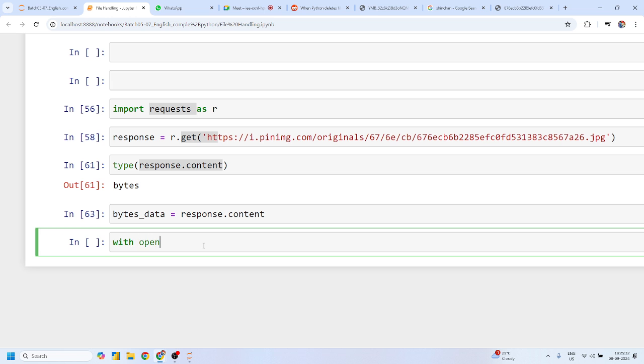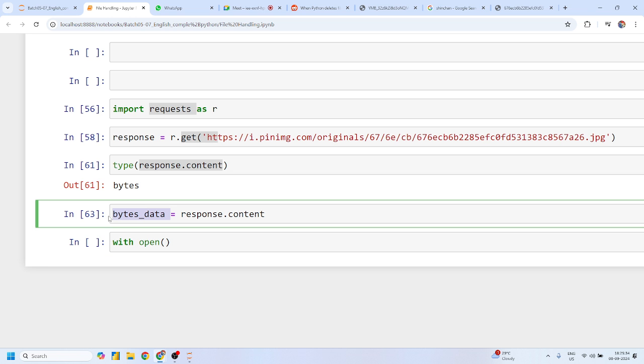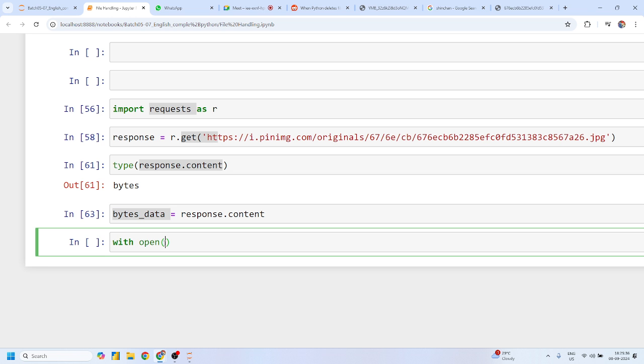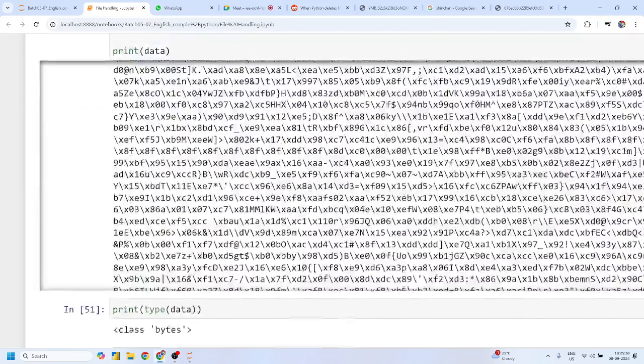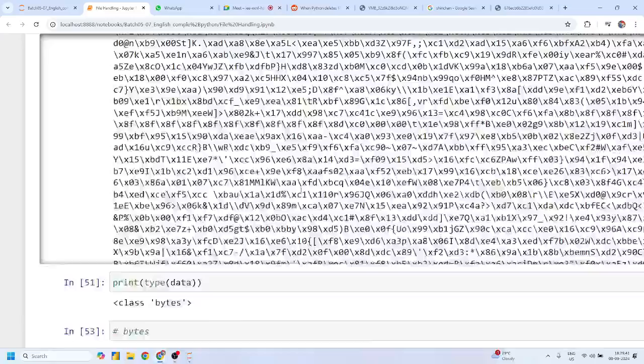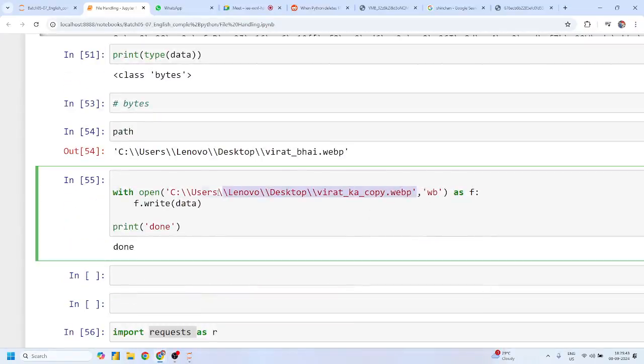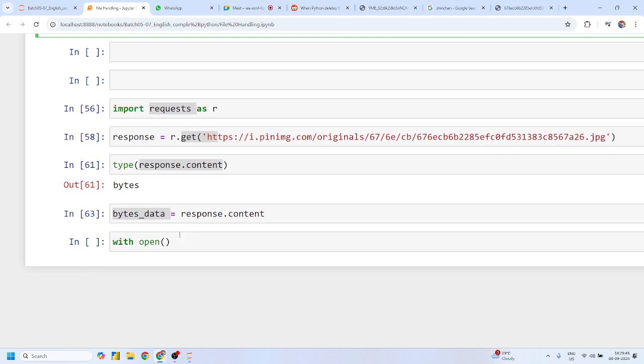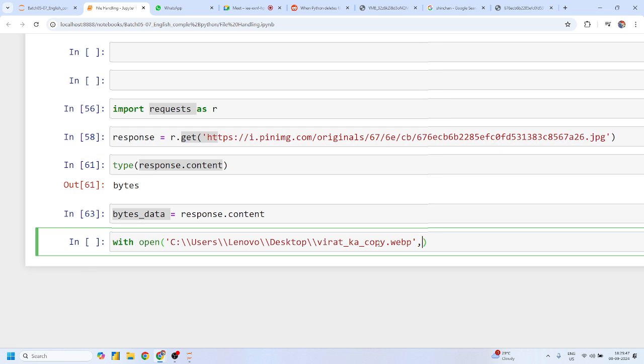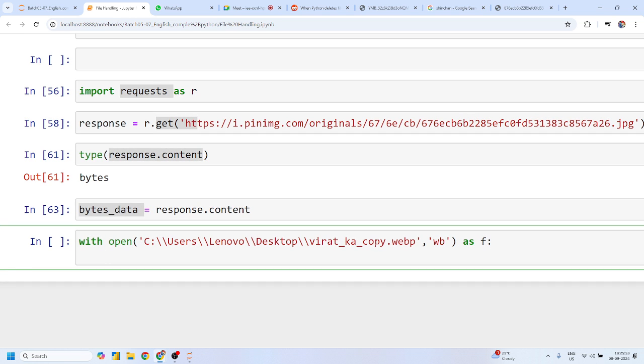Now, sir, because I have that bytes data, I'll open a new file at the same location where I used this Virat location, right? So let me copy this location. I'll say the mode is write in binary mode with this f. This time I don't want to give the file name as Virat ka copy.